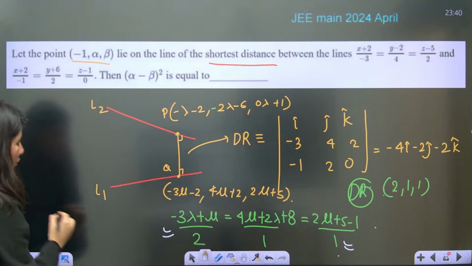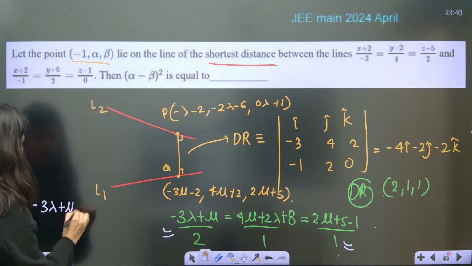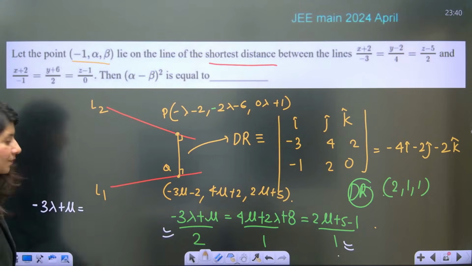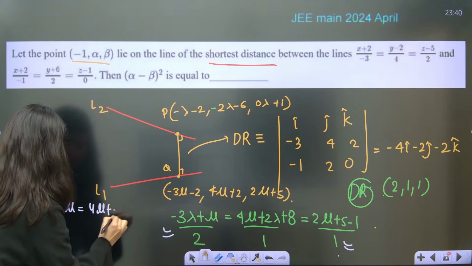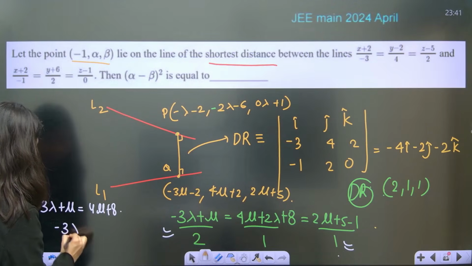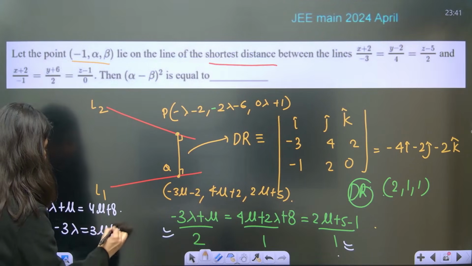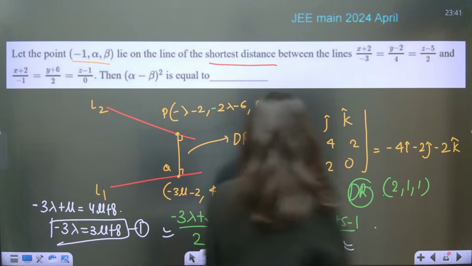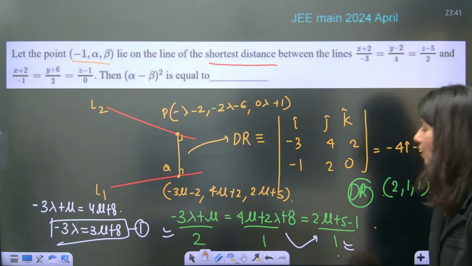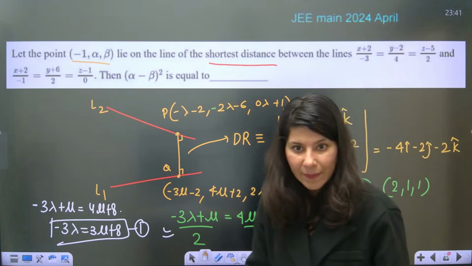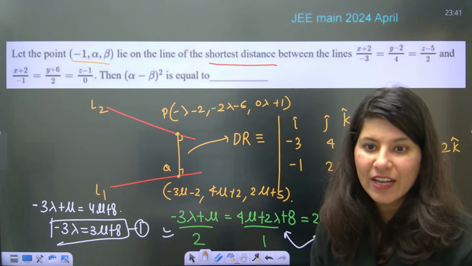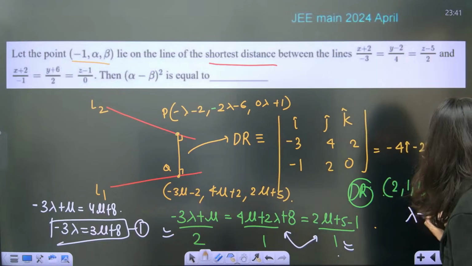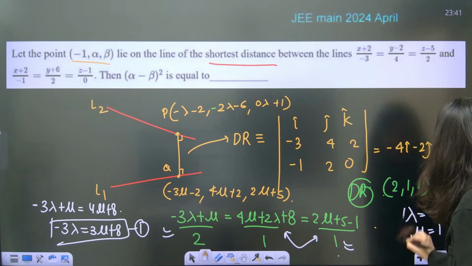So now if you just compare and get the value of mu and lambda, this is going to give you minus 3 lambda plus mu is equal to 2 mu plus 4, into 2. So 4 mu plus 8. So minus 3 lambda is equal to 3 mu plus 8. This is your equation number 1. Similarly, you have to find equation number 2 just by equating these two, so that you get another equation in mu and lambda, and then you will get the values of lambda and mu. Lambda will be minus 1 and mu will be 1. Yes or no? Tell me.